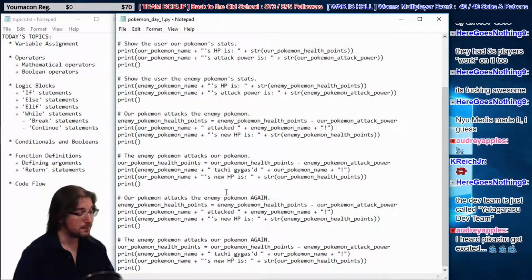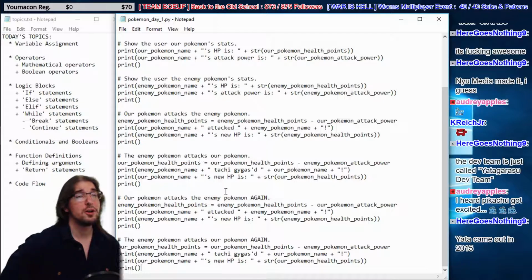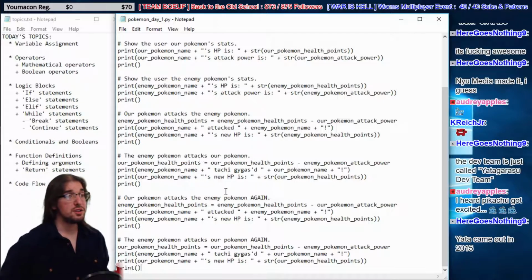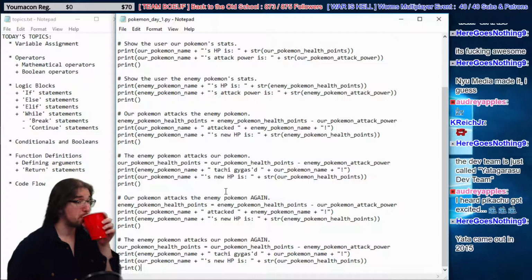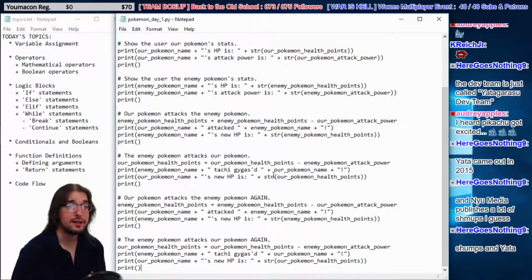Well, thankfully, in Python and pretty much any other programming language, you can avoid rewriting all your code over and over again, the same exact code, by using what's called a function. We've used a couple functions, right? We've used print. We know that print takes at least one argument, which is what you want to print off. And we've used str, which takes at least one argument, the value you want to turn into a string. So we have these two functions we've been using, print and str. But we can define our own functions. Why don't we do that?